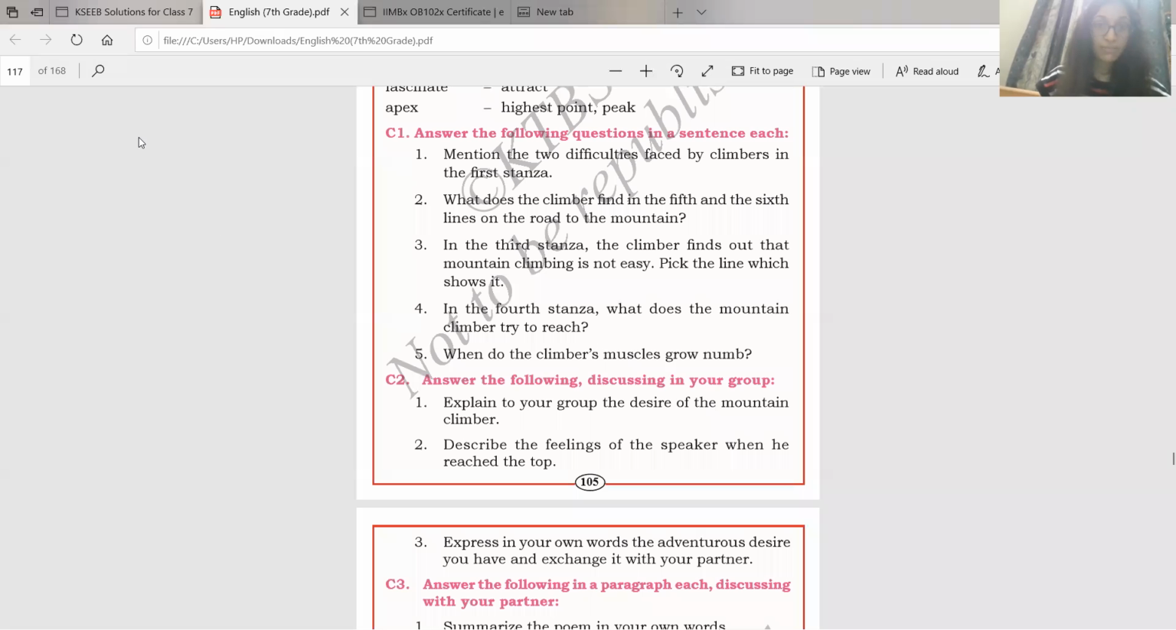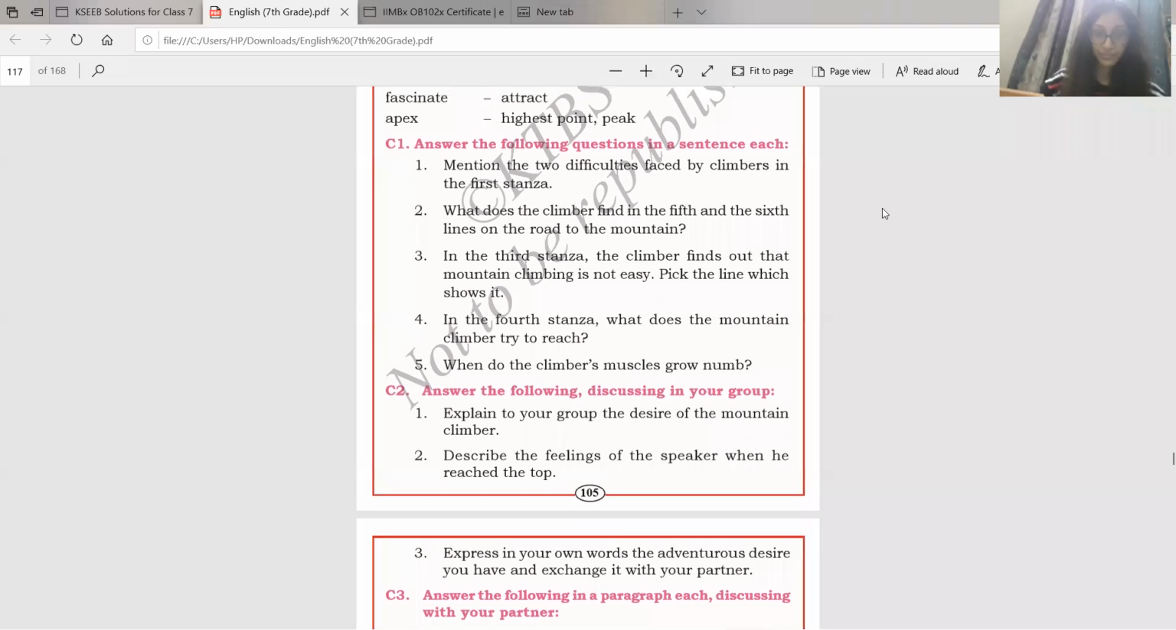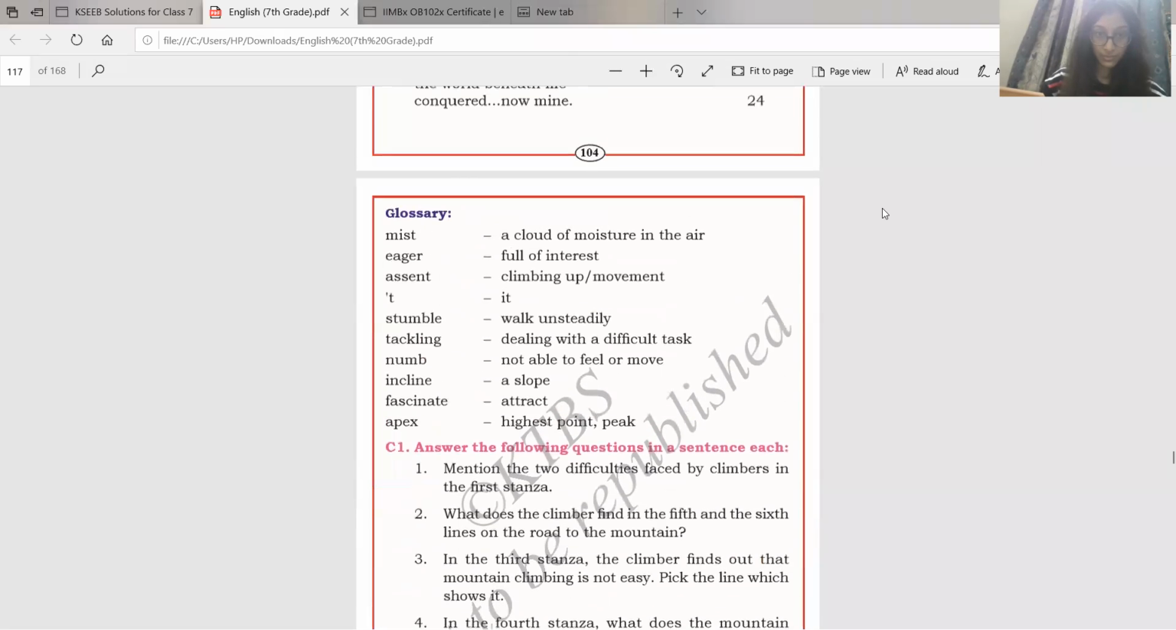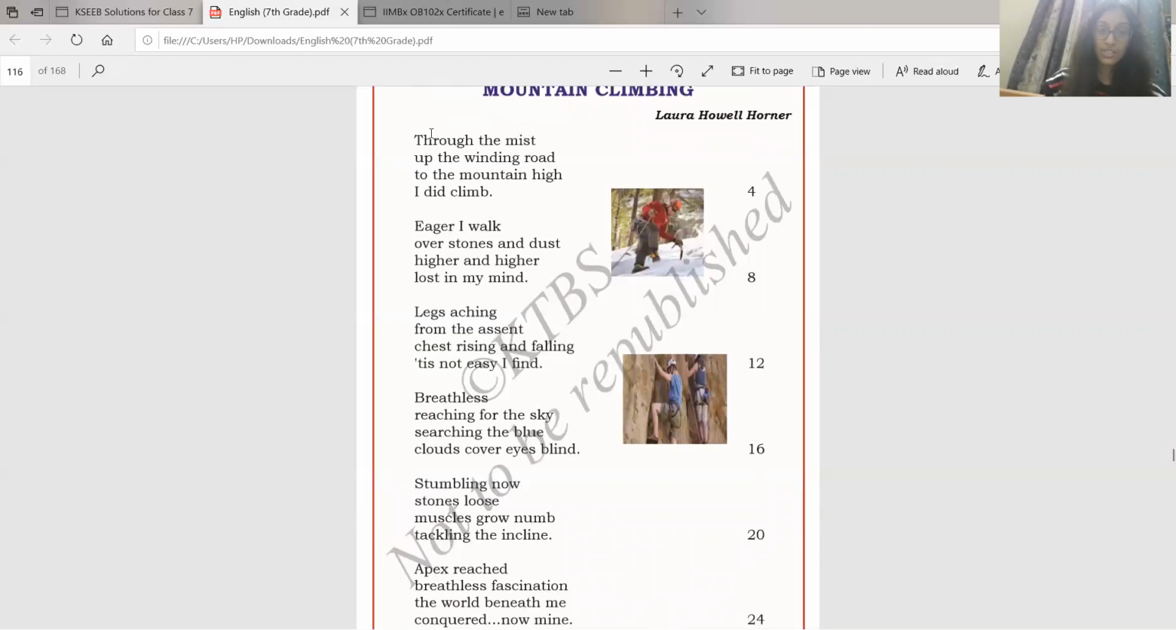So the first question is, mention the two difficulties faced by the climbers in the first stanza. The mist and the winding road are the two difficulties faced by the climbers. So in the first stanza, see here in the first stanza, what are the difficulties? They climb through the mist and the winding road. So they are the difficulties.